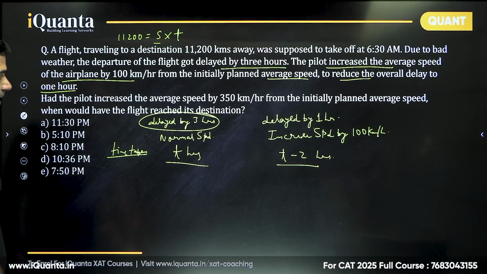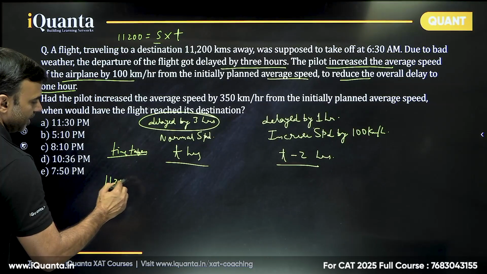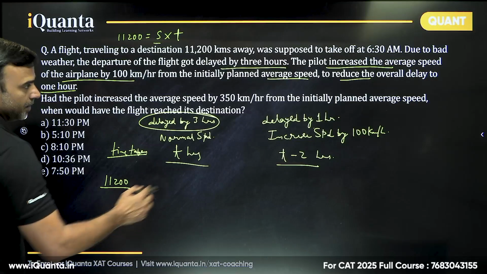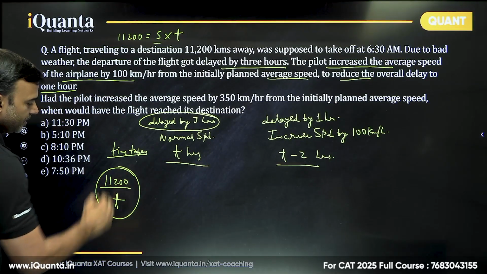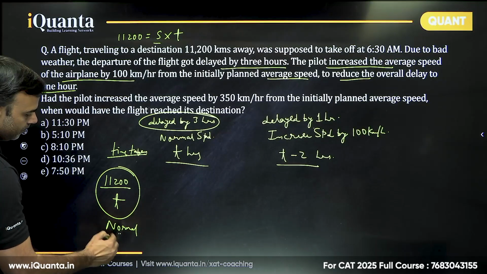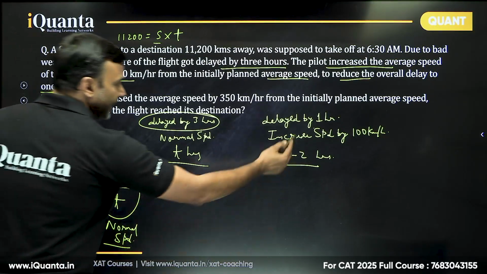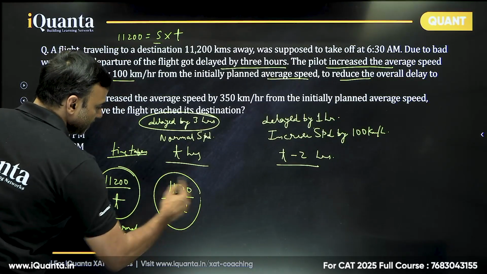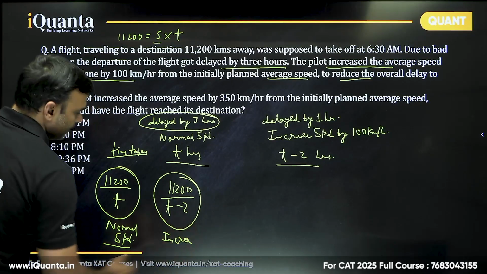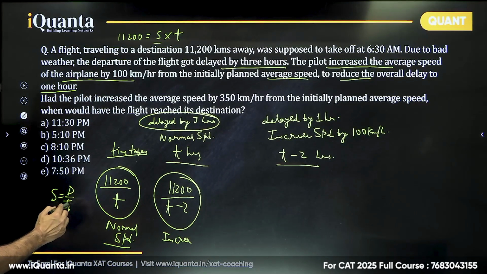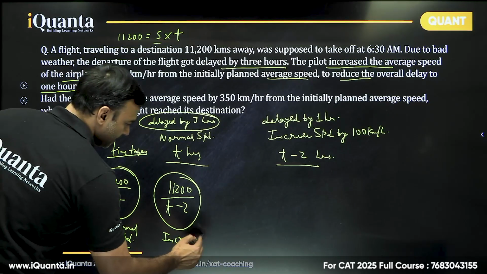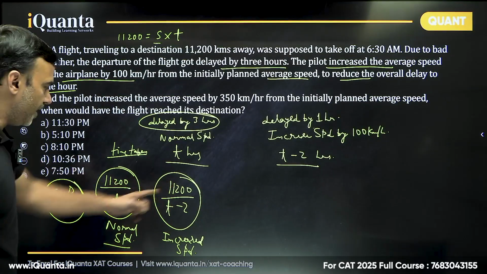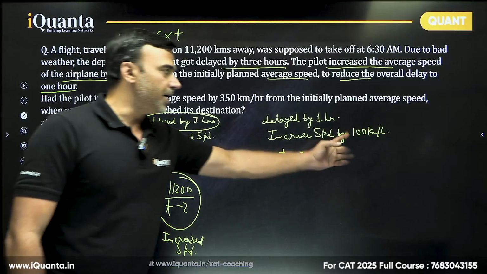Right? So what does that mean? This distance 11,200 divided by time taken t is the normal speed. And the increased speed should be distance 11,200 divided by t minus 2. This is the increased speed. We know the speed is equal to distance divided by time. That's what we are doing. The difference between these two speeds is 100. This is higher, denominator is smaller, so this is higher and this is smaller. The difference between them is 100 km per hour.